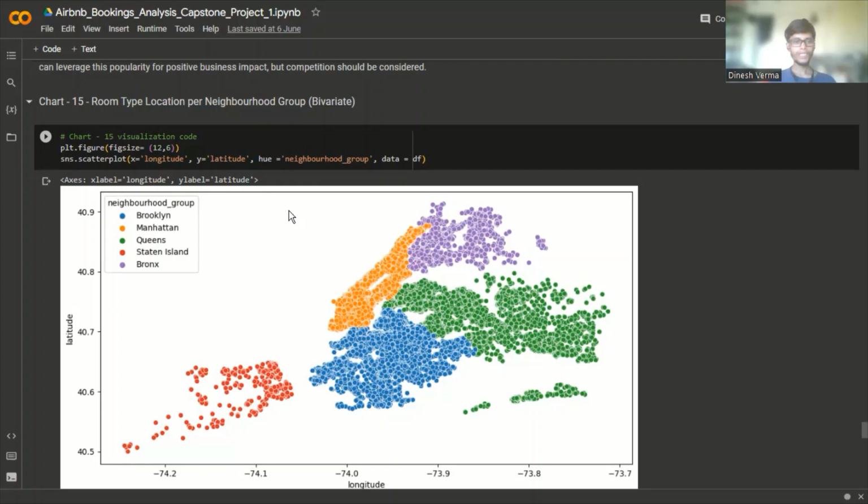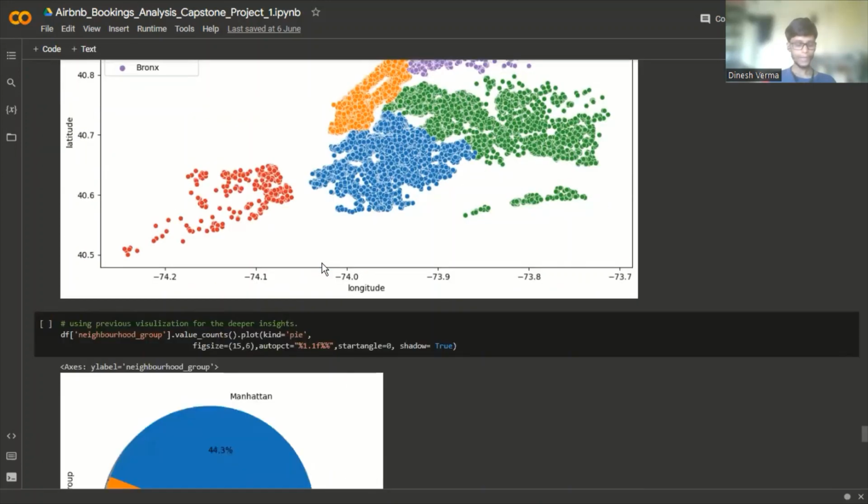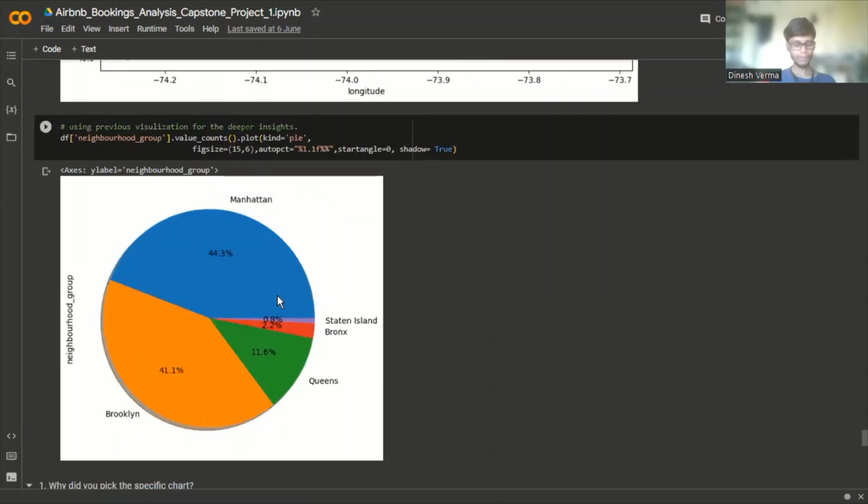Room type location for neighborhood group, that is a bivariate analysis. I have plotted the listings by neighborhood group on the longitude and the latitude. To analyze the graph, we have to compare it with the previous neighborhood group pie chart.